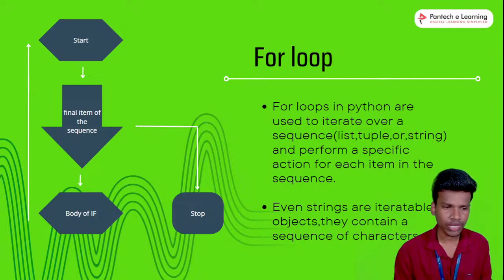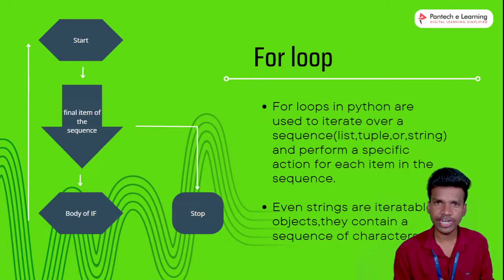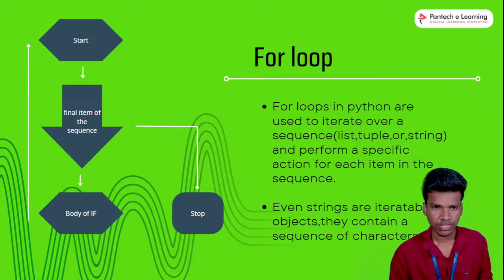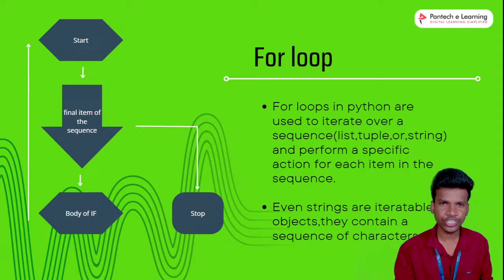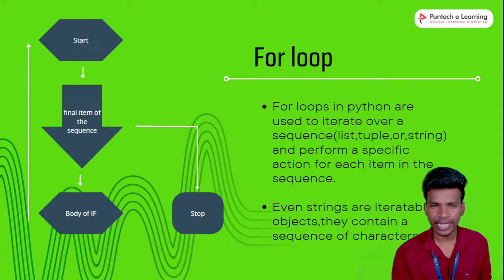The sequence variable can have multiple types, that is list, tuple and string, any kind of data type you can use as the sequence variable. Even strings are iterable objects, containing a sequence of characters. The iteration variable executes the items one by one.